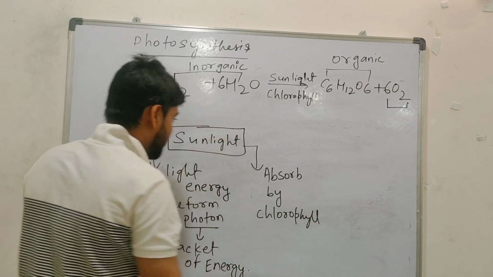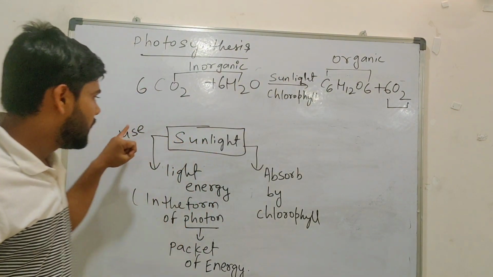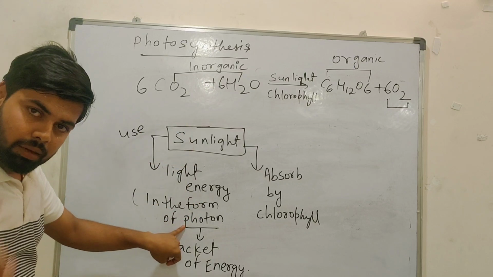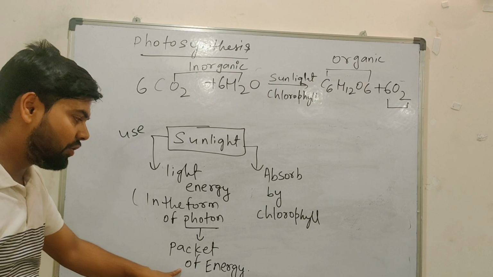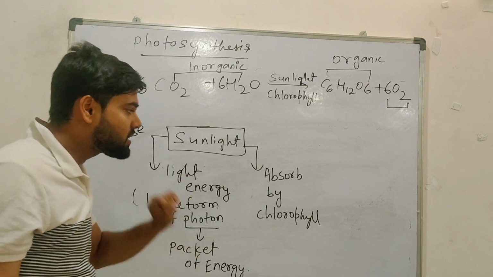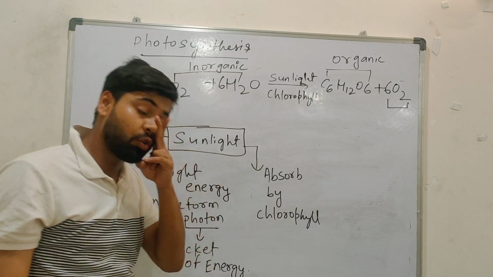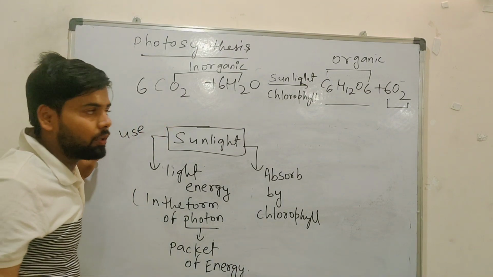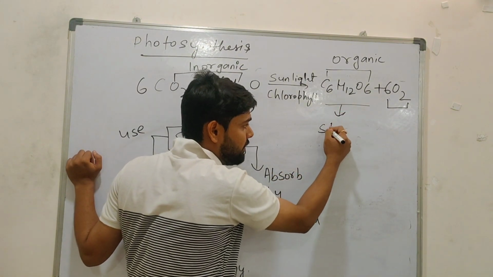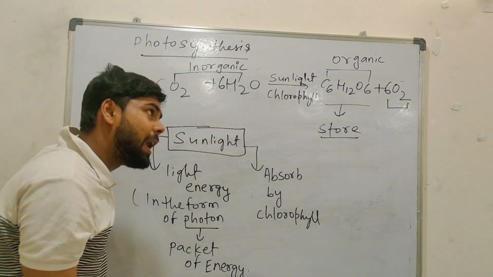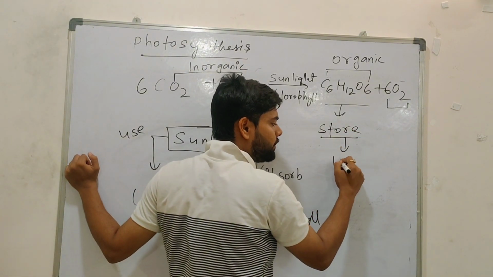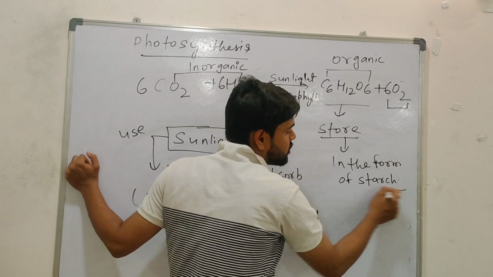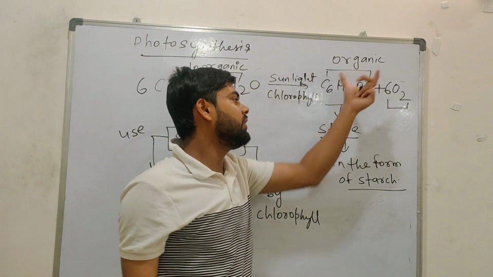Again, sunlight is there. Sunlight we will use in the form of light energy. Light energy, how will we get? In terms of photon. What is photon? Packet of energy. Who will absorb this light energy? Chlorophyll in the plant. In a leaf, chlorophyll is there. Now, organic substance we told you. Plants prepare food. This organic substance, plant will store in the form of starch.